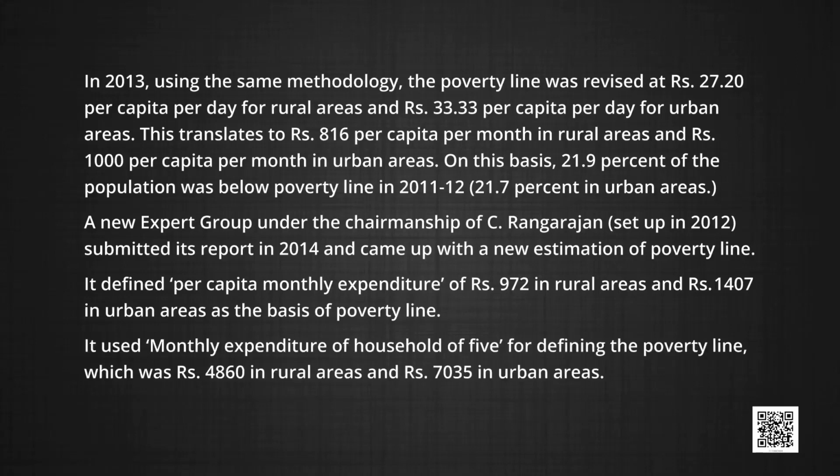It used monthly expenditure of a household of 5 for defining the poverty line, which was rupees 4860 in rural areas and rupees 7035 in urban areas. The expert group was of the view that the expenditure of household was more appropriate than that of the individuals. Rangarajan committee also took into consideration the average requirements of calories, proteins and fats based on the ICMR norms, which